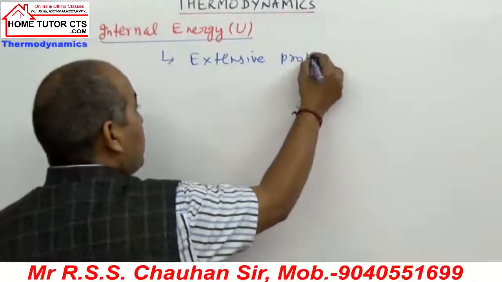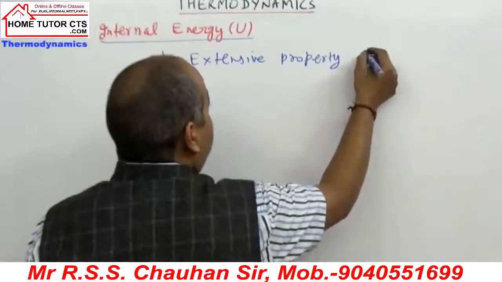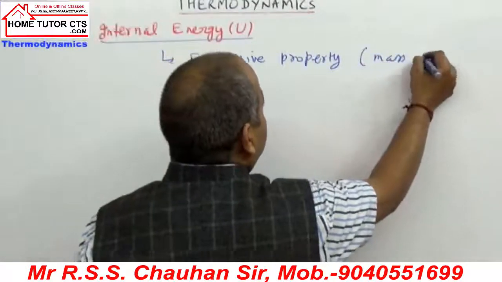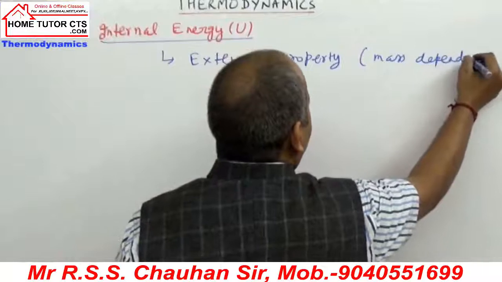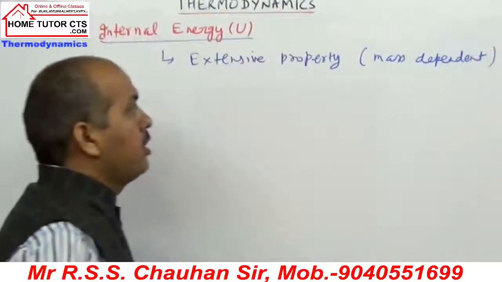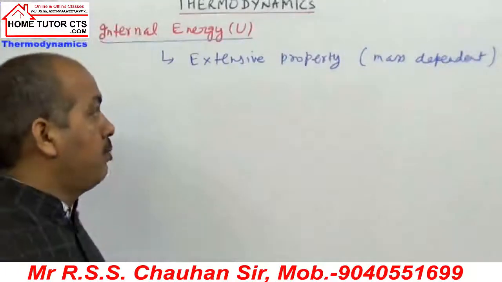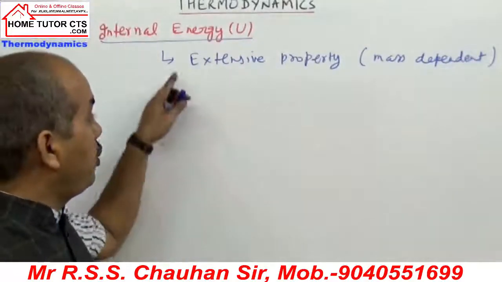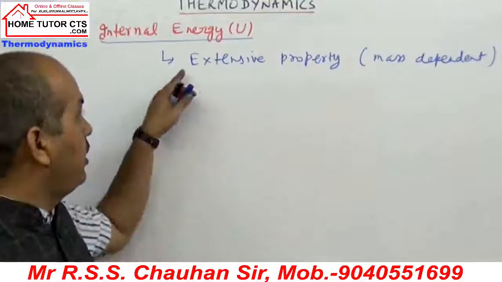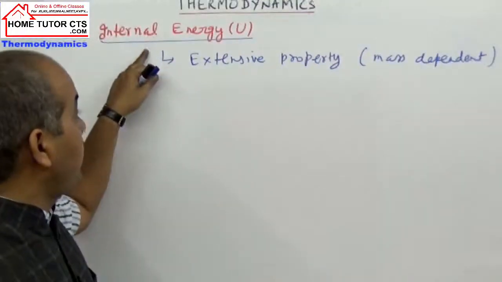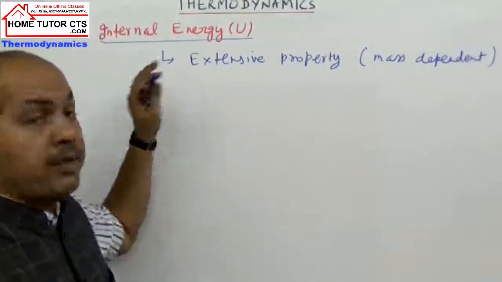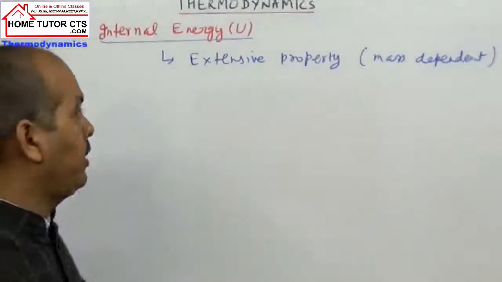What does that mean? The property is mass dependent. If the system has more particles, more bodies, more mass, the total energy will be higher. So definitely this is an extensive, mass dependent property.